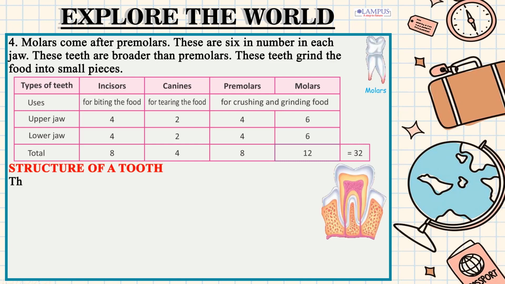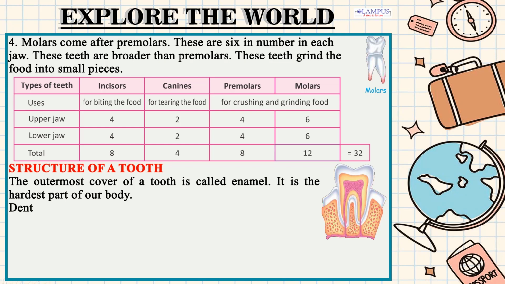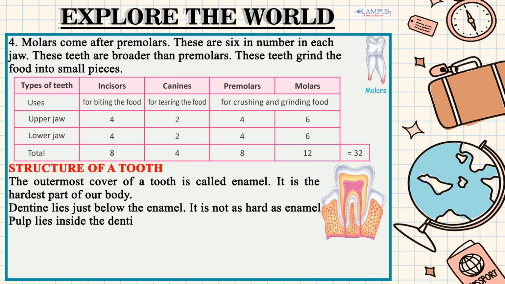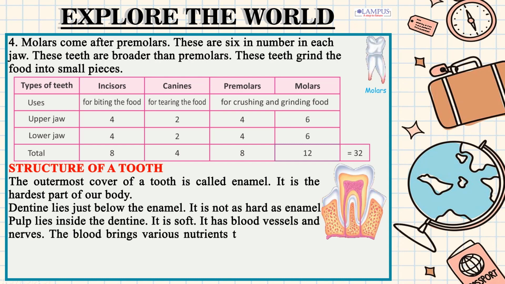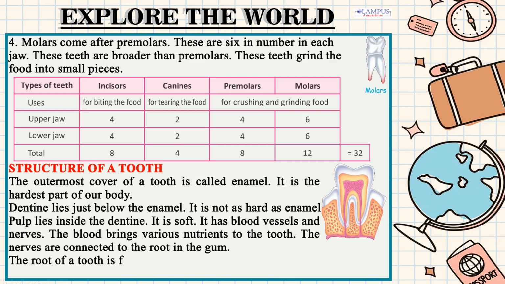Structure of a tooth. The outermost cover of a tooth is called enamel. It is the hardest part of our body. Dentin lies just below the enamel. It is not as hard as enamel. Pulp lies inside the dentin. It is soft. It has blood vessels and nerves. The blood brings various nutrients to the tooth. The nerves are connected to the root in the gum. The root of a tooth is fixed inside the gum. It keeps the tooth fixed in place.